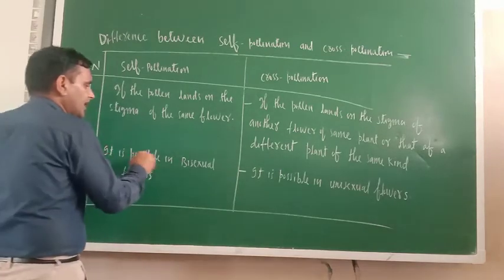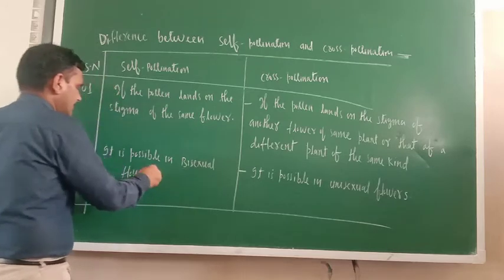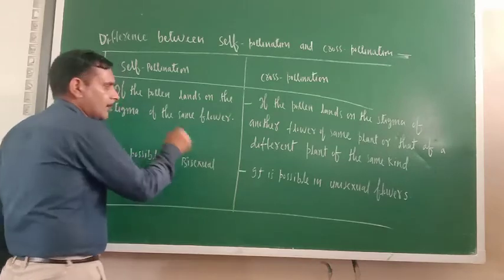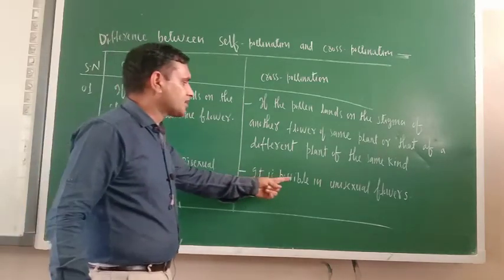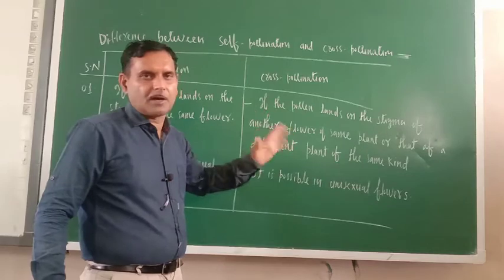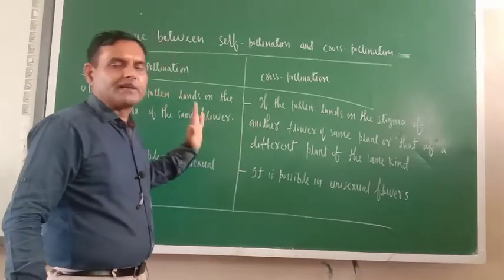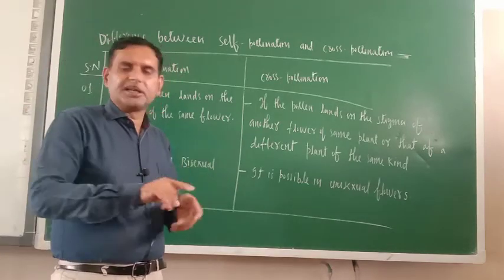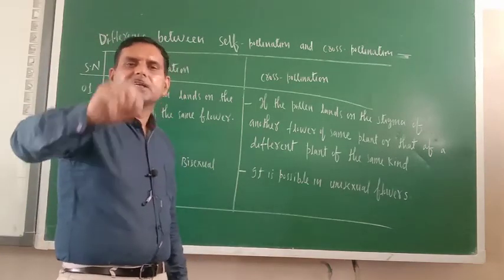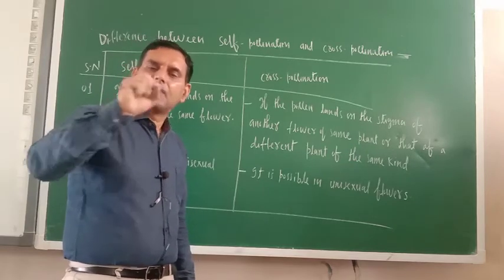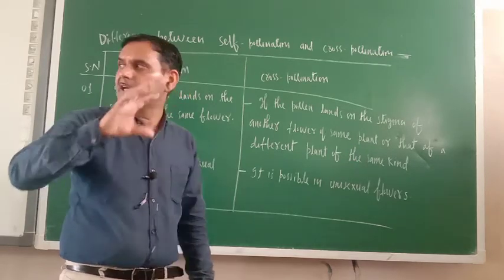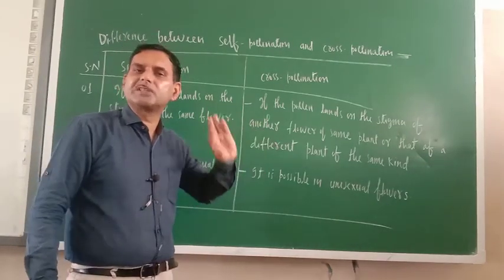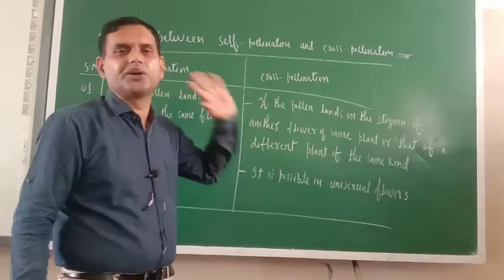Another difference: self-pollination is only possible in bisexual flowers, and cross-pollination is possible in unisexual flowers as well. So these are the basic differences between self-pollination and cross-pollination. And just see, one more question is there: draw the diagram of flowers showing self-pollination and cross-pollination. Remember, you should make the diagram which I have shown you at the beginning of the video.